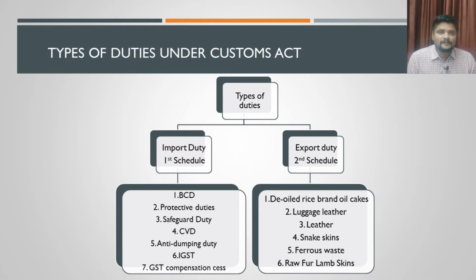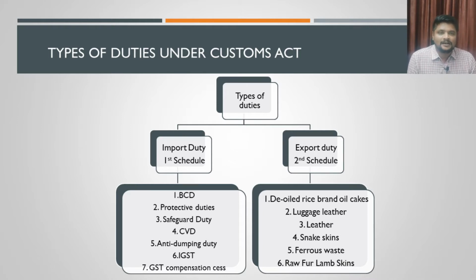Under import duties, what are all the different heads of duty that will be levied when there is an import? The first type of duty is called BCD. BCD is nothing but basic customs duty. That is the first level of duty that will be levied on any imports. The second level of duty will be protective duties. The third level of duty is called safeguard duty.